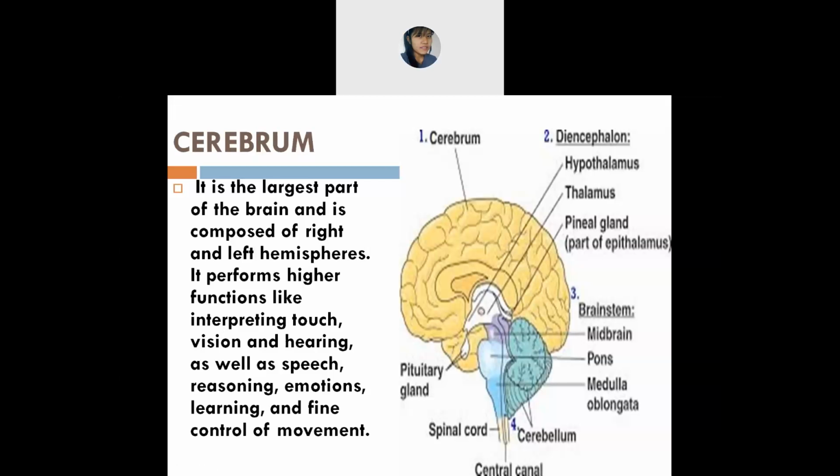And next is vision and hearing. You are able to see with the help of the cerebrum. You are able to hear me now, because of this cerebrum. As well as speech. Speech means you are able to speak. I'm speaking now, and you can also speak with the help of the cerebrum.